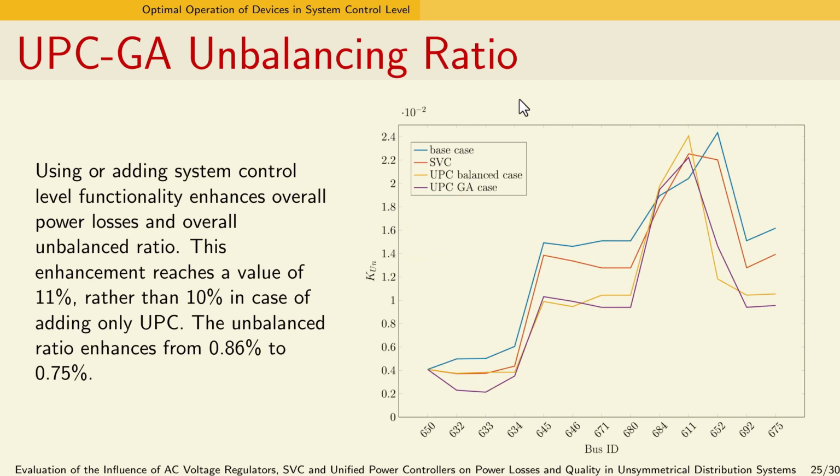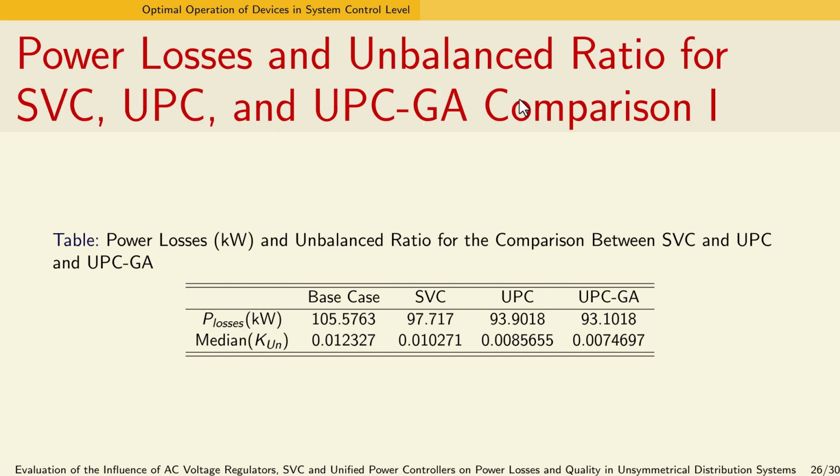Our result shows that using or adding system control level functionality enhances the overall power losses and unbalanced ratio by up to 11% compared to using the UPC device. When we compare the power losses and unbalanced ratio between the different devices, SFC, UPC, and UPC with GA, the genetic algorithm, we found that using a combination of UPC and GA provides the best results. This shows that UPC GA has less power losses and a lower unbalanced ratio compared to the other scenarios, from the base case to UPC.